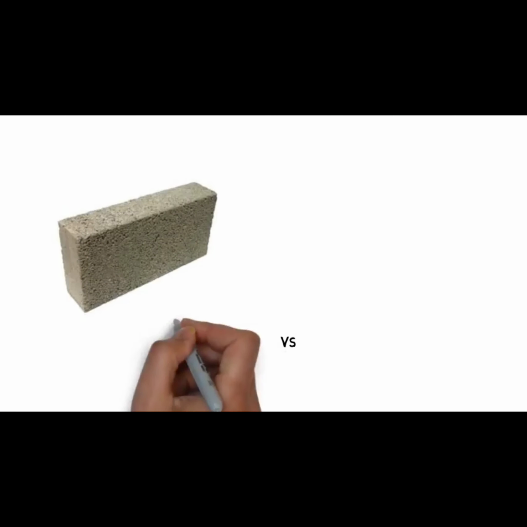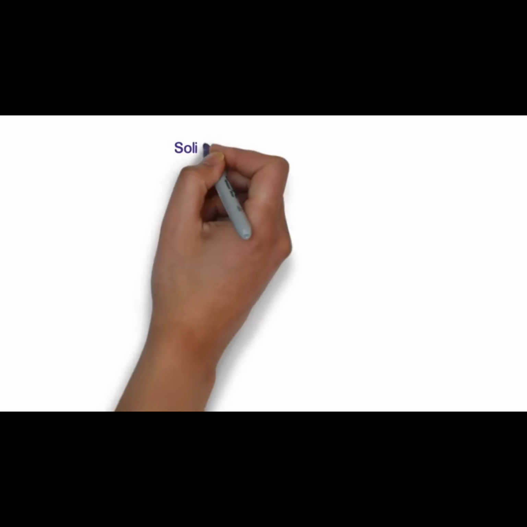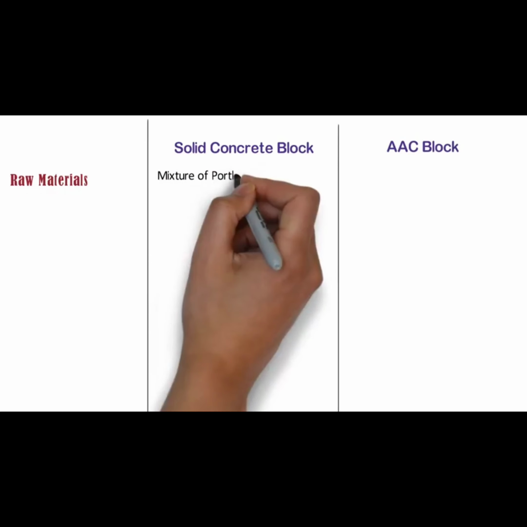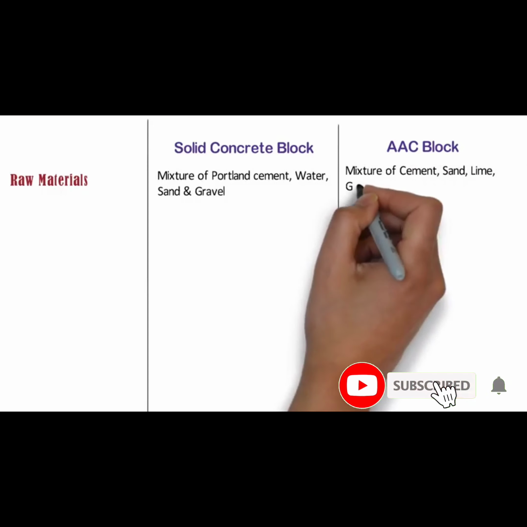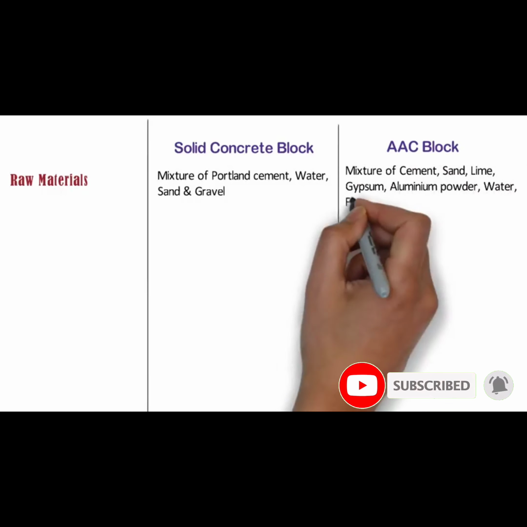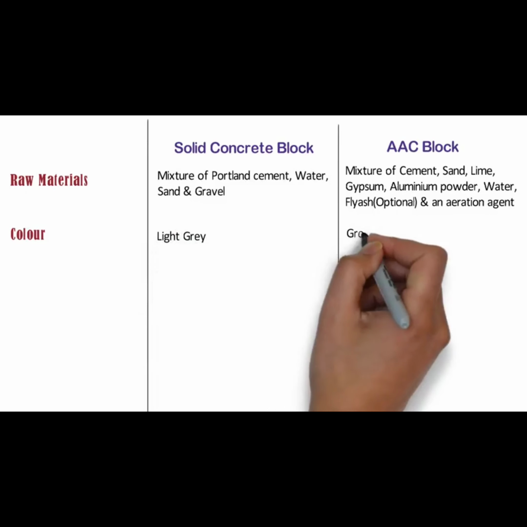Hello friends, in this video we are going to discuss the differences between solid concrete blocks and AAC blocks. So let's begin. Solid concrete block, AAC block. Raw materials. Solid concrete blocks are made from a mixture of Portland cement, water, sand and gravel. Whereas AAC blocks are made from a mixture of cement, sand, lime, gypsum, aluminium powder, water, fly ash and an aeration agent. Color. Color of solid concrete block is light grey, whereas the color of AAC block is grey.